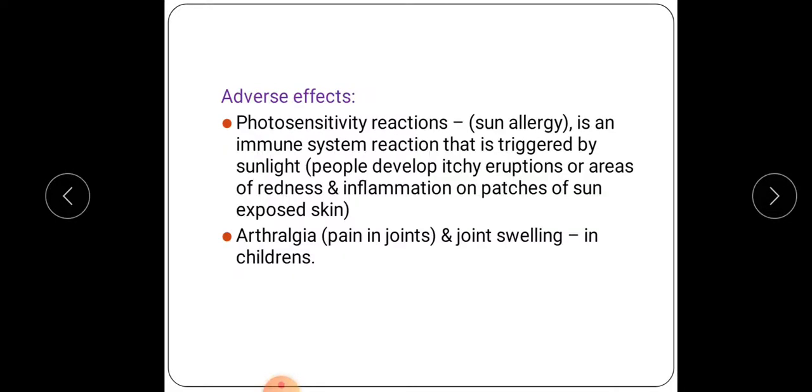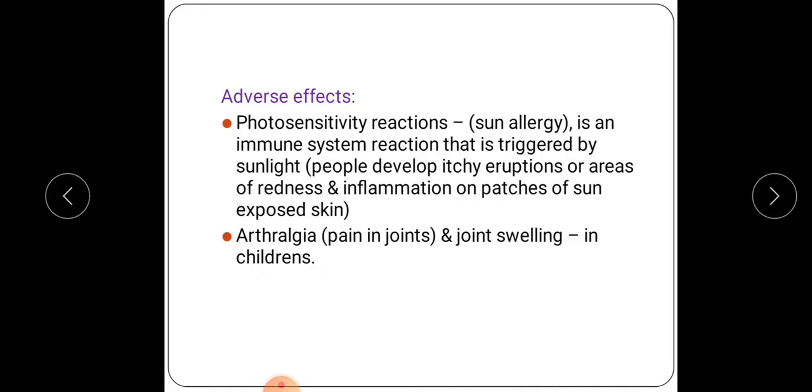Then the adverse effects of this quinolone: photosensitivity reactions. Photo means sun sensitivity reactions, that is sun allergy, which is an immune system reaction that is triggered by sunlight. People can develop itchy eruptions or areas of redness and inflammation on patches of sun-exposed skin. Okay, that means any human part or skin which is exposed to the sun can form itchy eruptions or redness or inflammation. Okay, that is known as photosensitivity reactions.